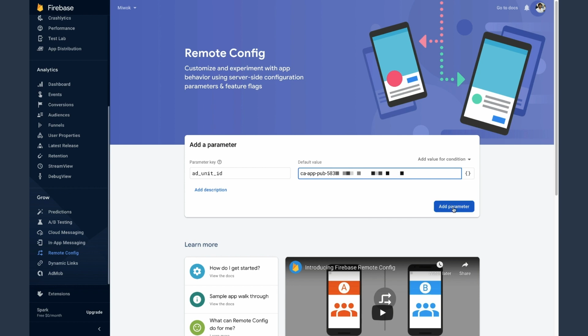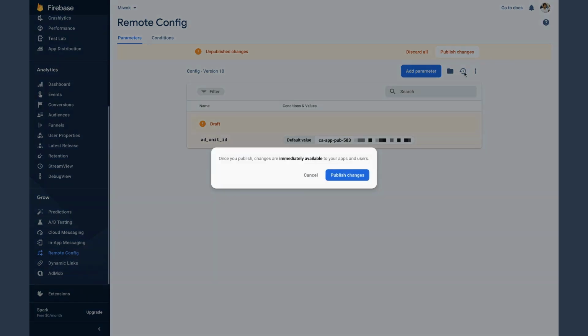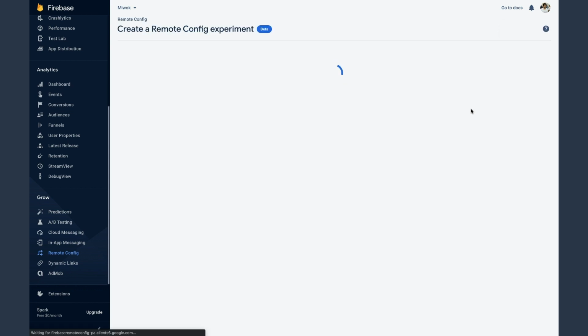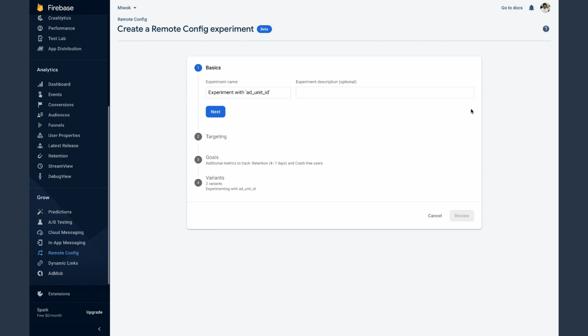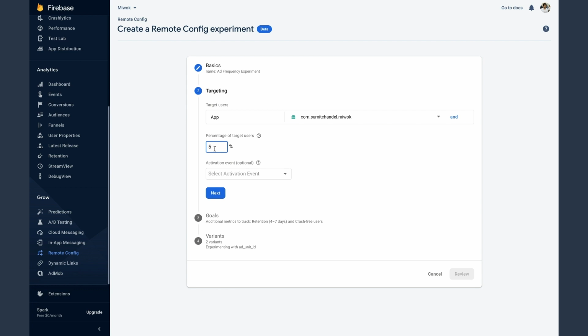Let's click on add parameter now to create the parameter, and then click on publish changes to make this parameter available to our users. Now we're ready to create our A/B test. We'll click on this overflow menu here and select A/B test. This will open up the A/B test setup screen. And the first thing I'll do here is name the test, and I'll call it add frequency experiment, and then click on next. Now here's where I can make sure that only a small subset of our users experience our changes. Let's increase this target value to 10%, meaning only 10% of our users will be placed into this experiment and might see more ads.